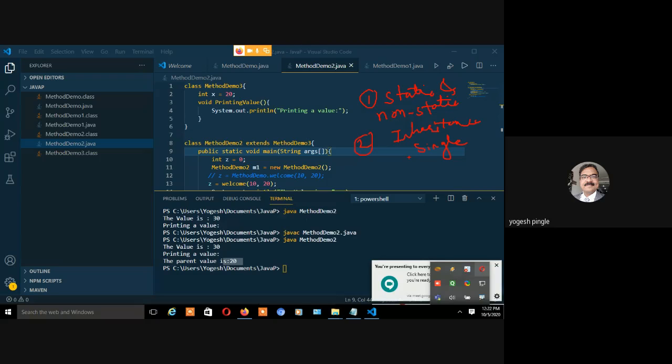Whatever we are doing, it's all creativity. You should also think creatively. That's why generally I will not show the programs which I have already written. I have already written the program and I'm just showing it to you, so I'm not doing it like this. I'm making the program in front of you, and if there is any error, how I'm solving it, that is also I'm telling you. That is very important. Okay, so we took these two big points.